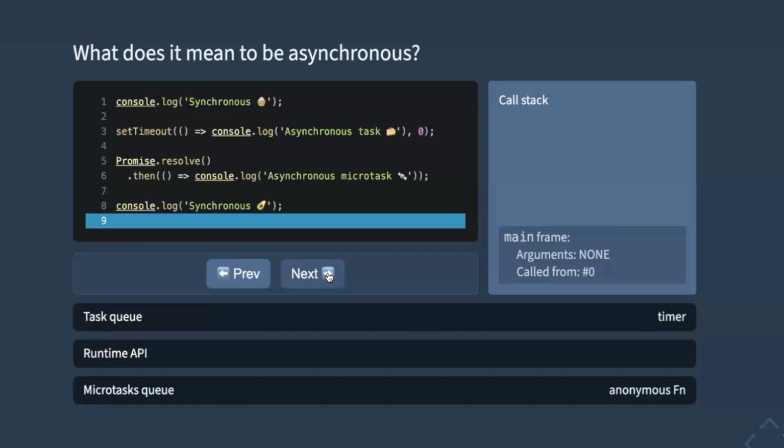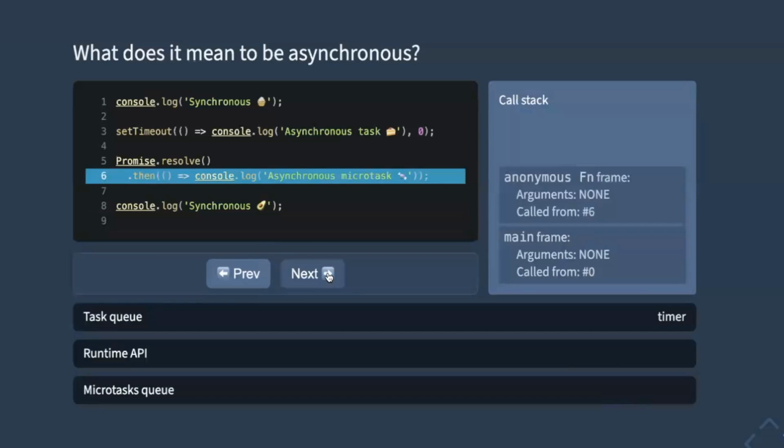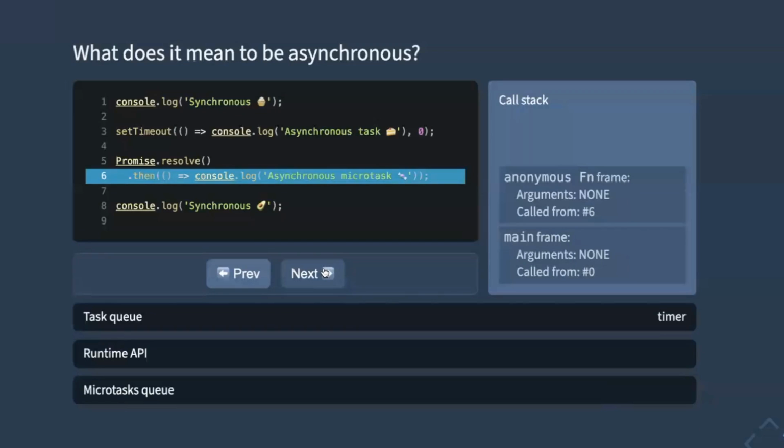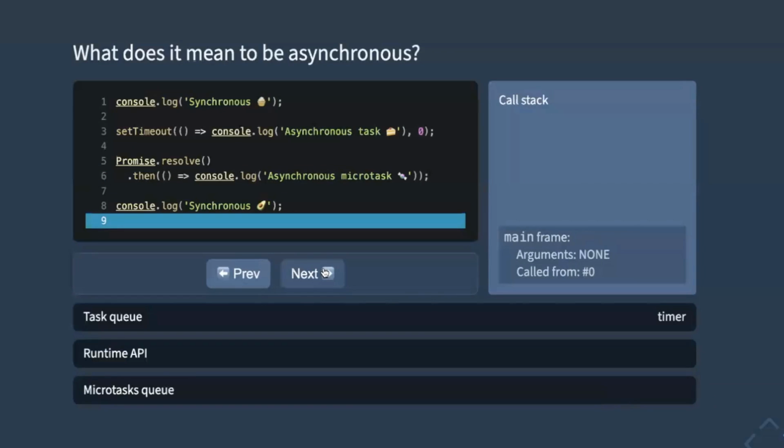So next we said that microtask queue at the end of the iteration will have to be emptied. So we take the anonymous frame, we jump to where it was scheduled, from where it was declared, and it is called without any arguments, but we put a console log with asynchronous microtask candy to the console. And as this finishes running, we can jump back to where we were.